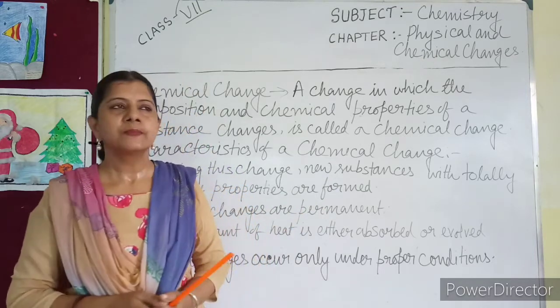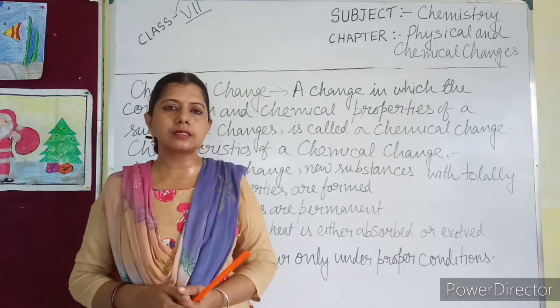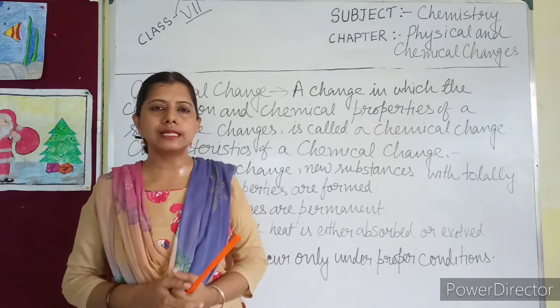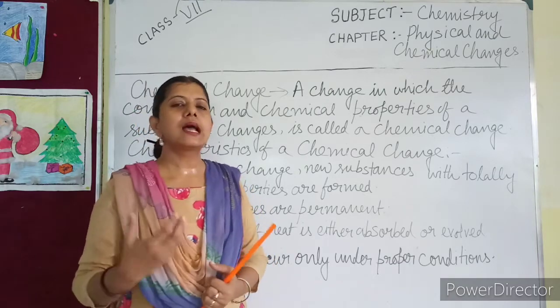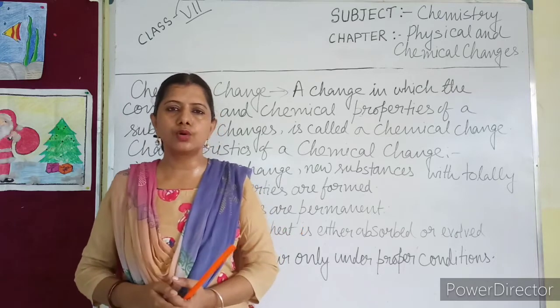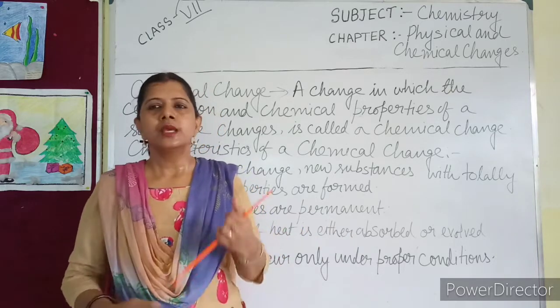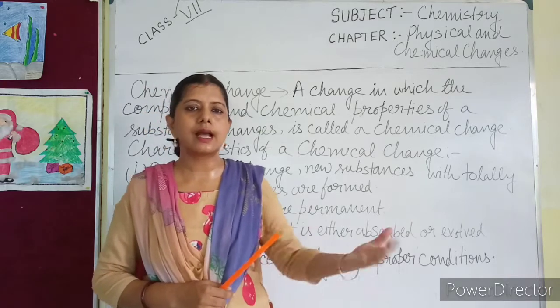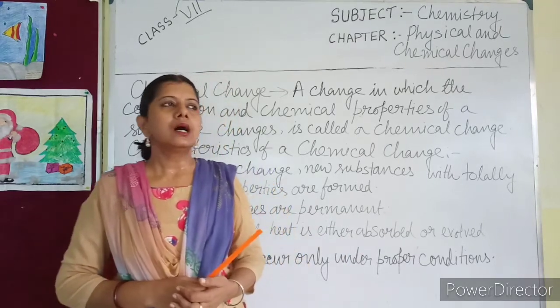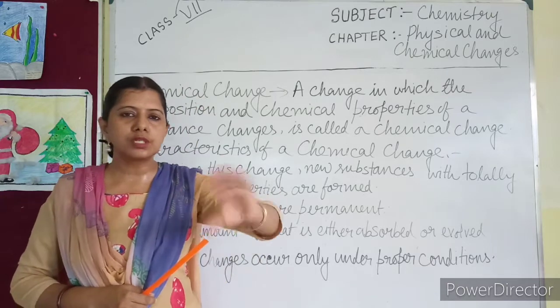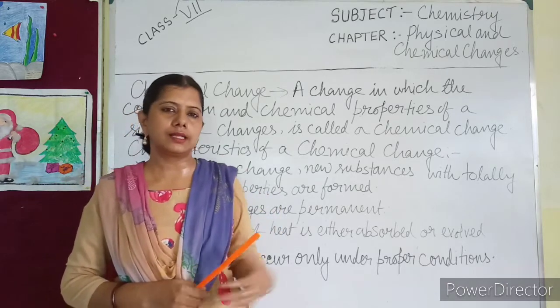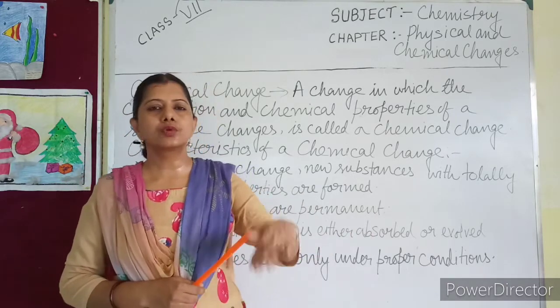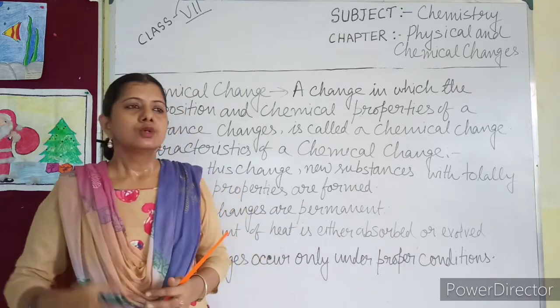Another example is rusting of iron. You might have seen during the rainy season, when an iron object is kept outside or inside your home, if it comes in contact with moist water, a reddish color deposition can be seen over the iron. That is called rust, and the process is called rusting.